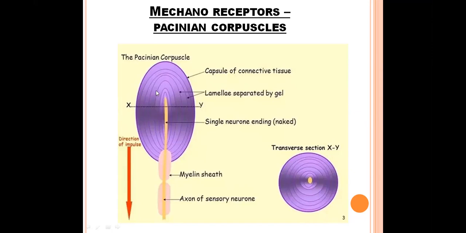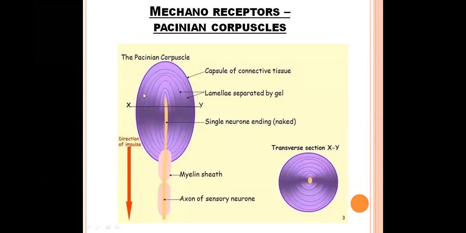So here, this Pacinian corpuscle is having many lamellae in the receptor area. So many layers are there, like we can see the many layers in an onion. In between these layers, some fluid will be there, like our cytoplasm is present in all other cells. So this fluid is equally distributed in between these layers of the lamellae.